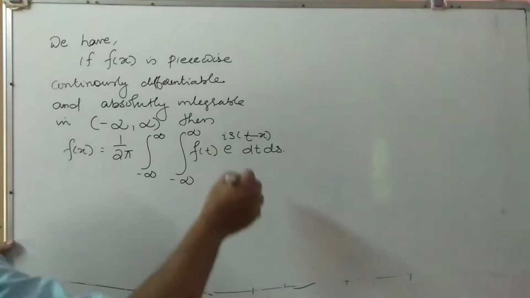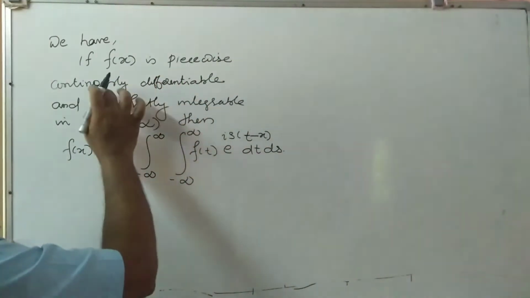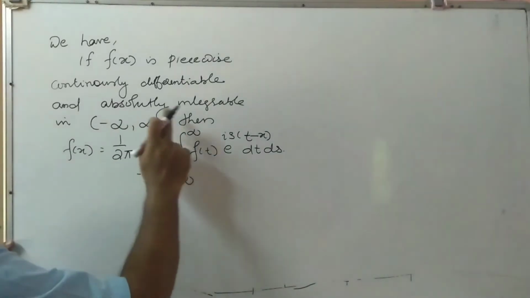So here the terms are piecewise continuous and differentiable, also absolutely integrable.